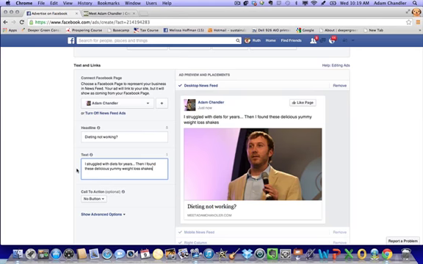Dieting not working. I struggled with diets for years. Then I found these delicious, yummy weight loss shakes, right? So if you're promoting yummy shakes, if you're promoting diet shakes, then this would be a perfect ad. You see how it's following the same formula. I used to be like you, then I did this, now I have this.